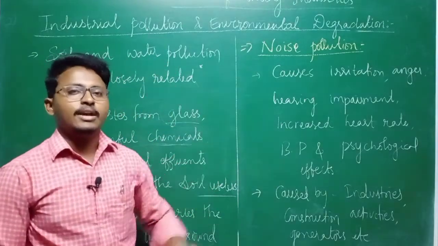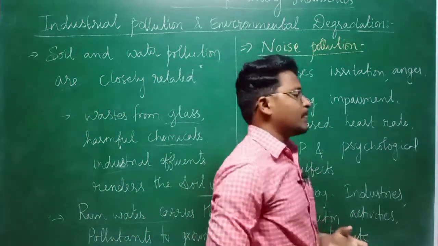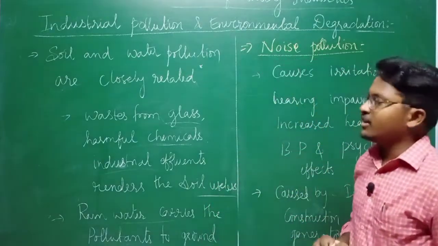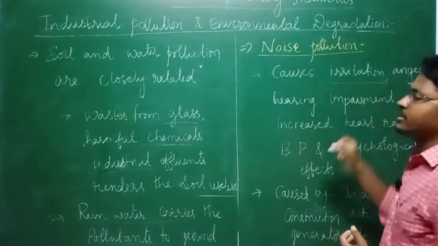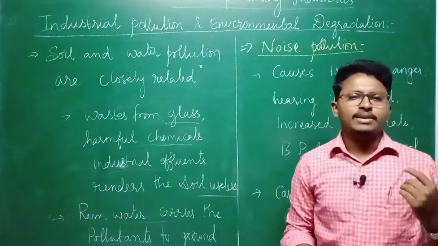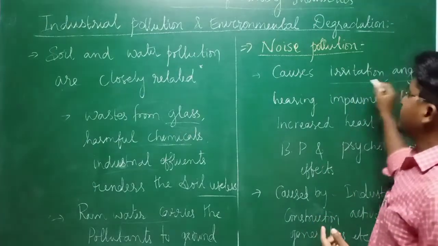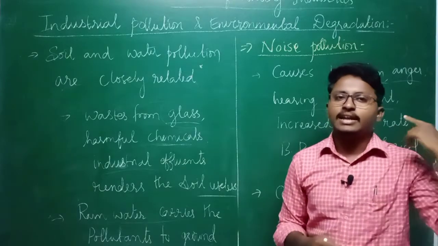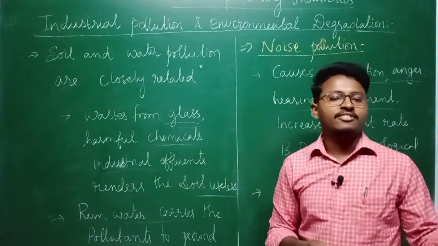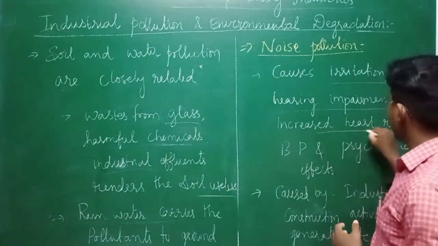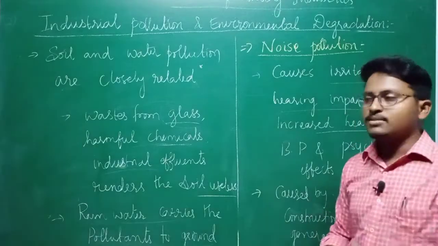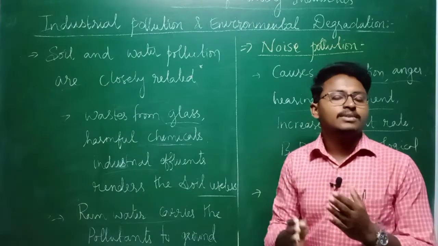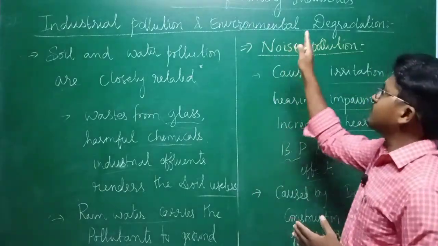The next very important type of pollution is noise pollution, and it also creates a lot of effects on humans. It causes irritation. Sometimes if there is a lot of noise, you get irritated, then anger, sometimes hearing impairment. If you are continuously exposed to noise pollution, it might create hearing impairment, and we may sometimes become deaf. That is also one problem. It may also cause an increased heart rate or pulse rate, blood pressure problems, as well as psychological disorders or effects. These are all caused by noise pollution.